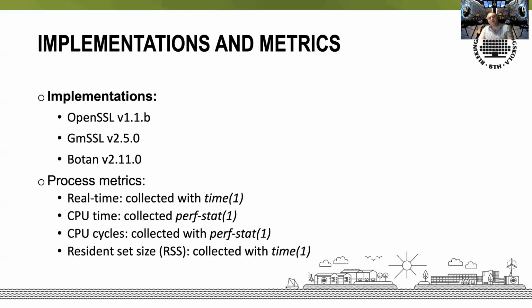To quantify performance, we have collected 4 performance metrics from the process that was executing the cryptographic algorithms under test. We have collected elapsed real time, CPU cycles, and the resident set size, RSS, which is the RAM size that is being used by the process. And these metrics were collected with standard Linux utilities that are also listed on this slide.